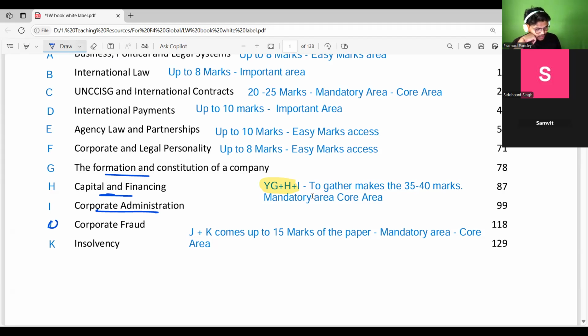These will come in your paper for up to 14 marks, and if I say very specifically, this is one of the major areas, also known as corporation law.